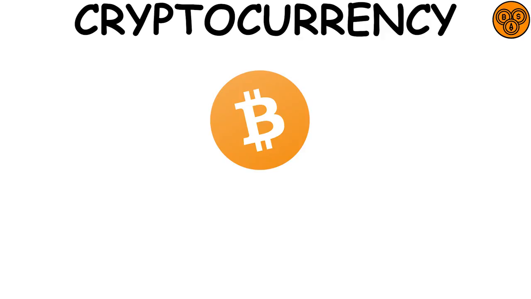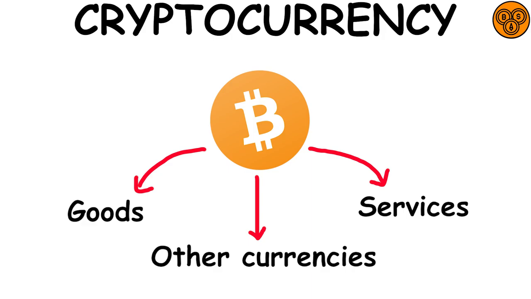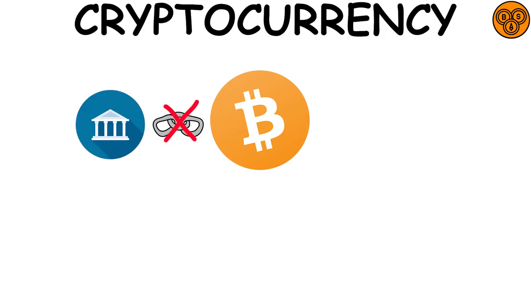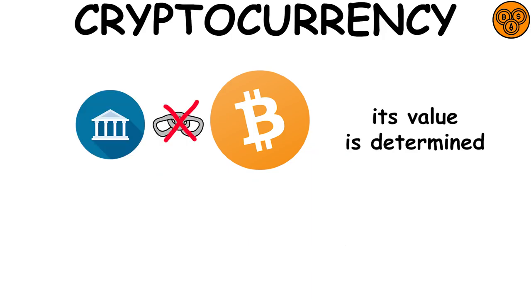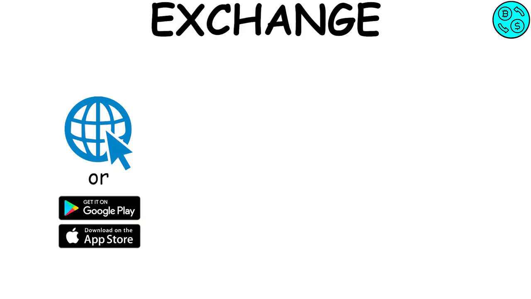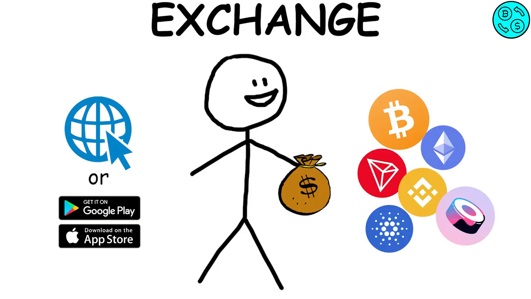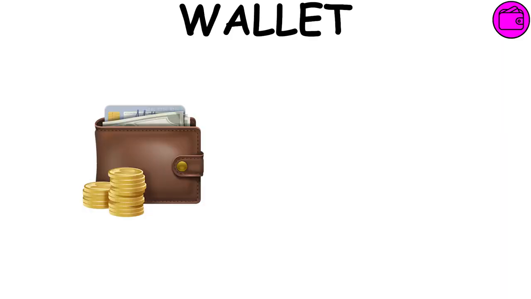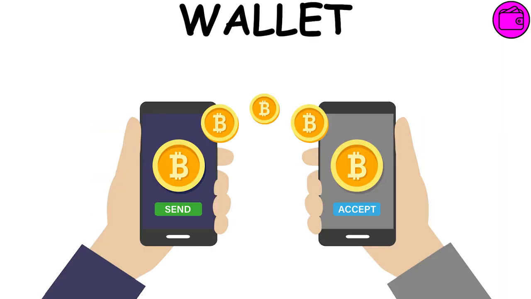Cryptocurrency. It is a digital currency that can be exchanged for goods, services, or other currencies. Being detached from sophisticated pricing mechanisms, its value is determined only by supply and demand. Exchange. A website or application that allows users to buy and sell cryptocurrencies. Wallet. Like a physical wallet, but digitally. Directly on your smartphone, it allows you to carry out transactions and keep track of payments.